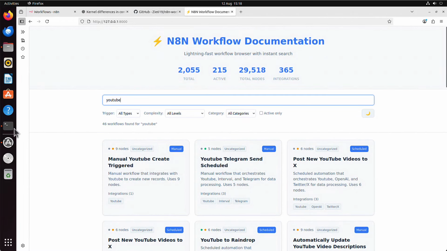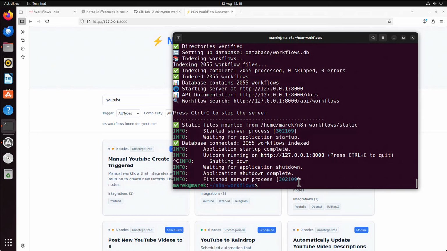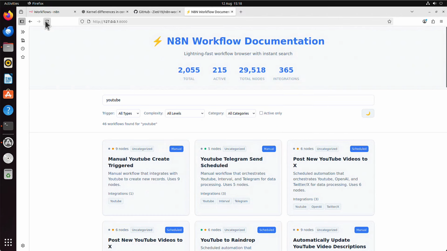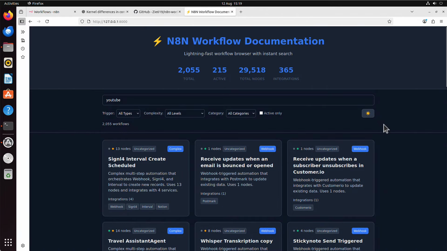That looks good. And it says if you want to stop this server running on your server, you can simply press Ctrl C, which means if I press Ctrl C, this is now stopped. If I refresh, you can see unable to connect. If I go back to my terminal and run it again, it should be available again. And it is. It even seems to have a dark mode. Oh yeah, it has. And here you search, and let's pick any of those.